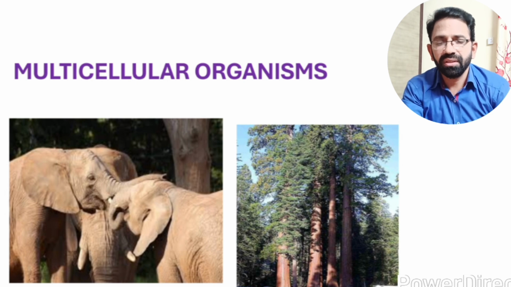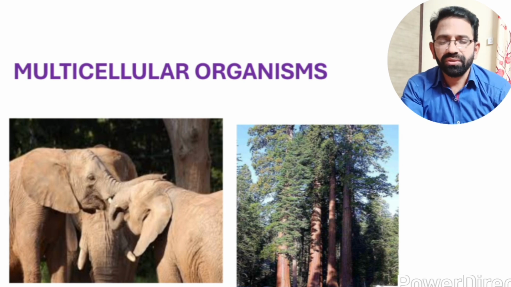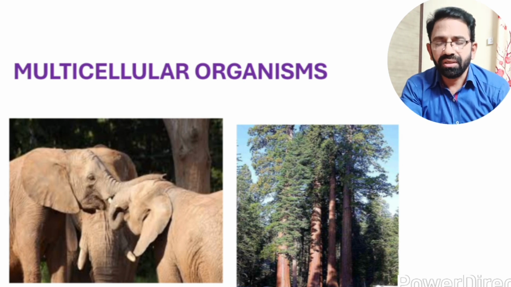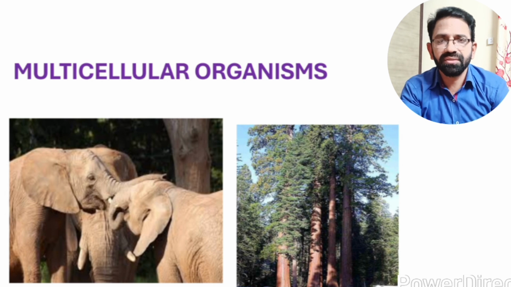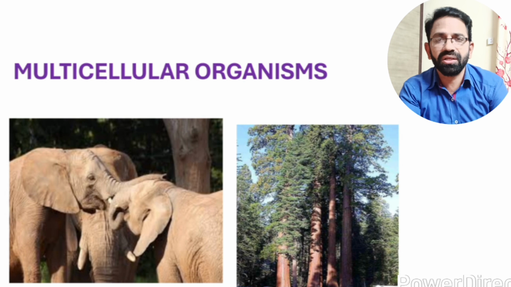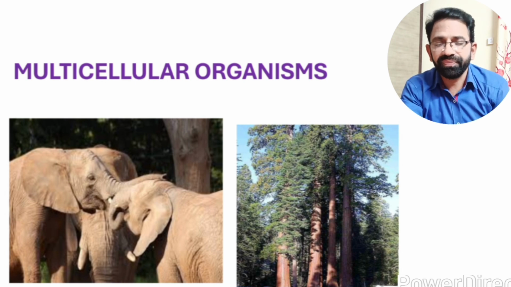Look at this. In this picture, we observe multicellular organisms, elephants and redwood trees. In these multicellular organisms, the body is made up of millions and trillions of cells.